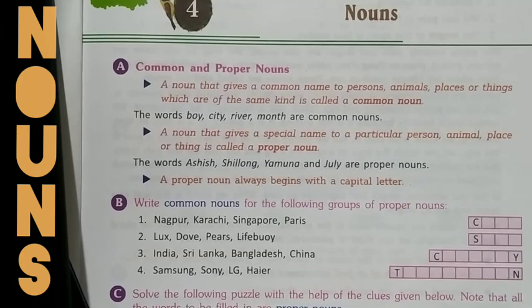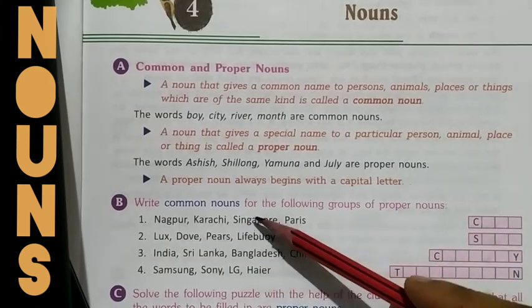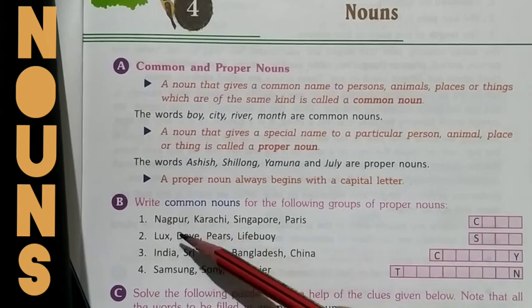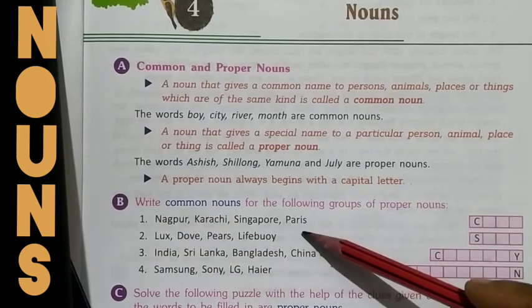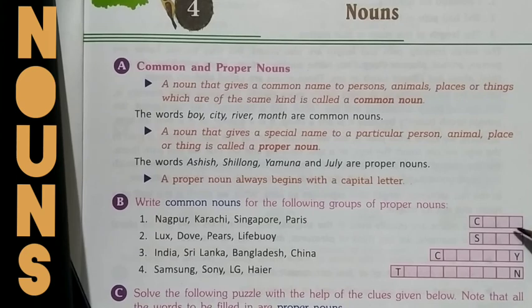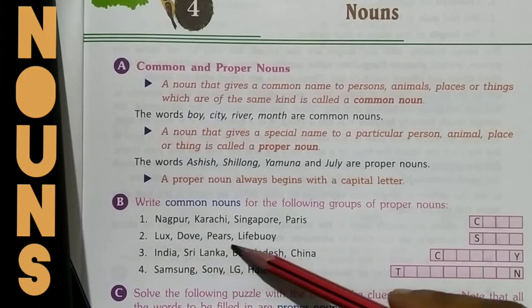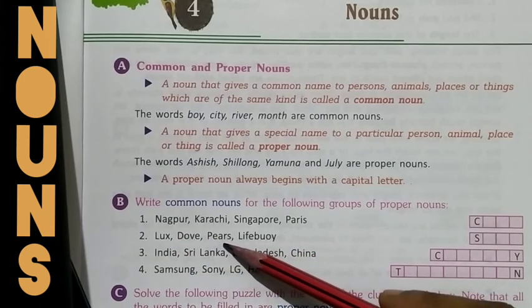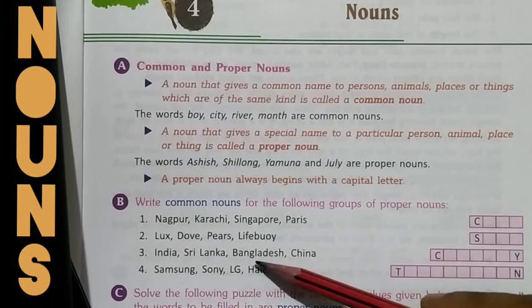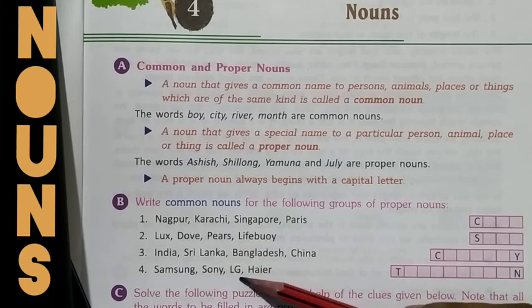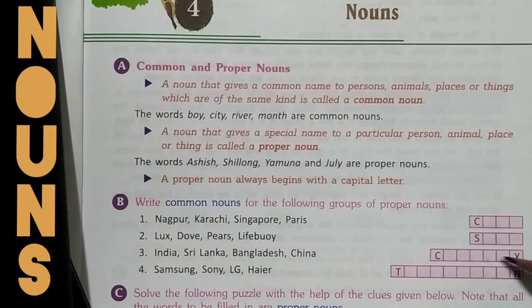Let's solve this interesting exercise to understand this concept more clearly. Now see here. The question says write common nouns for the following groups of proper nouns. Like Nagpur, Karachi, Singapore, Paris, all of them are cities. Okay, so it is city. Similarly, what are these? Lux, Dove, Pears. What are these? India, Sri Lanka, Bangladesh. What are these? Samsung, Sony, LG, etc. Okay, so fill in these boxes to find out the common names for these proper nouns.